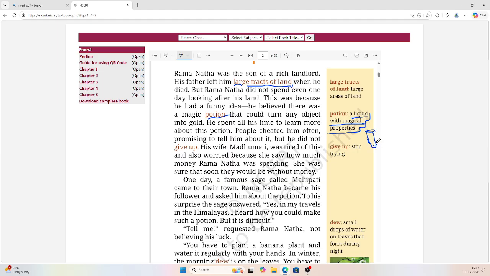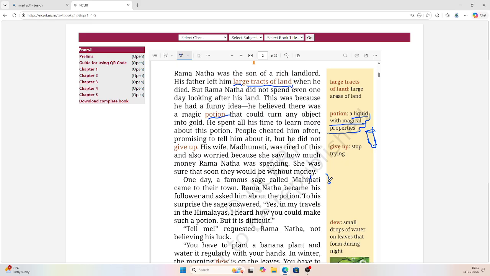Like water is a liquid, milk is a liquid, oil is a liquid. Whatever is watery is called liquid. A potion is a liquid with magical chanting words, properties. It's a magical liquid.